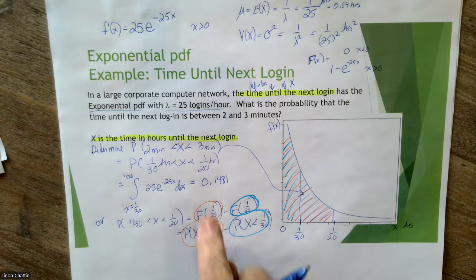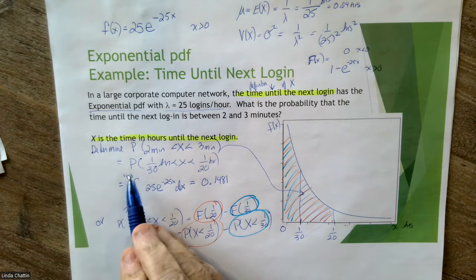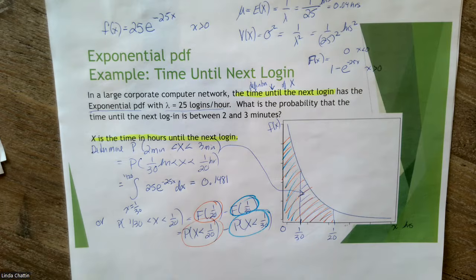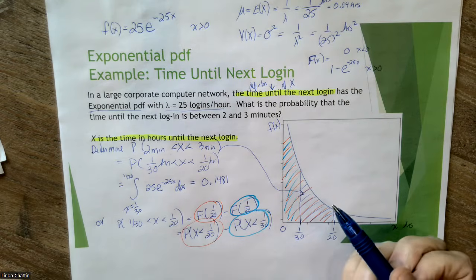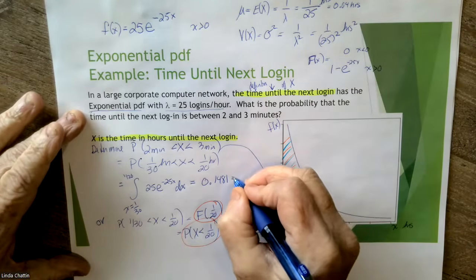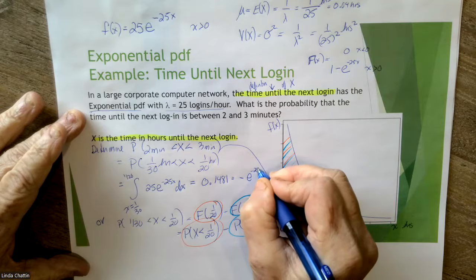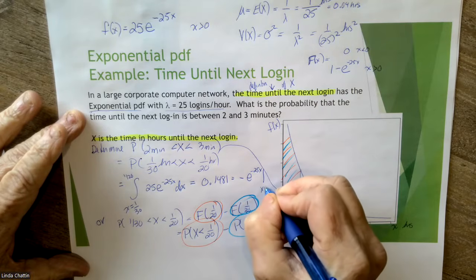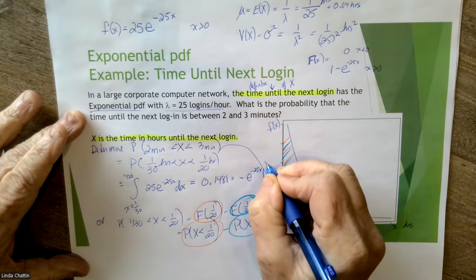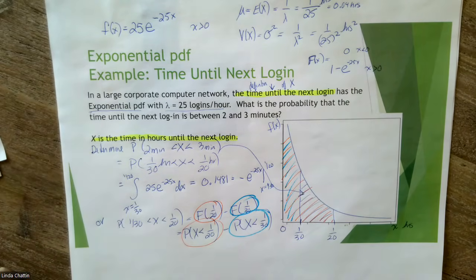So the reason I'm showing you both ways is sometimes if you try to do this in your calculator, you may get an error. You try to divide by 1 over 20, and you can do this by hand, folks. It's not all that hard. You could easily have just done this and recognize that this is going to be minus e to the minus 25x, and then you're going to go x going from 1 over 30 to 1 over 20. I promise you that that's how you would do it by hand back in 1981 when I took calculus.